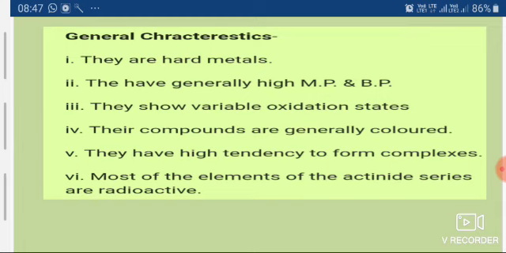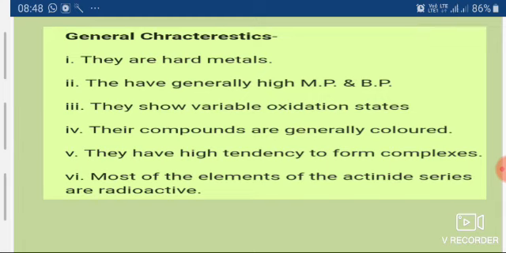These are highly variable oxidation states due to the presence of a number of valence electrons in the F block elements, which can be removed easily from the atom, so that they form various metal ions in various oxidation states.